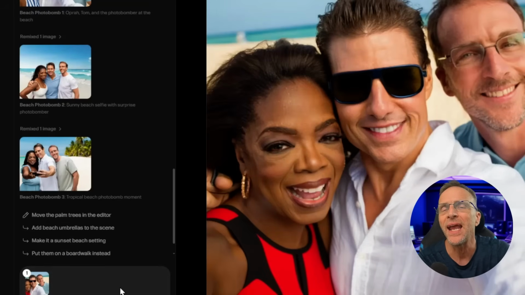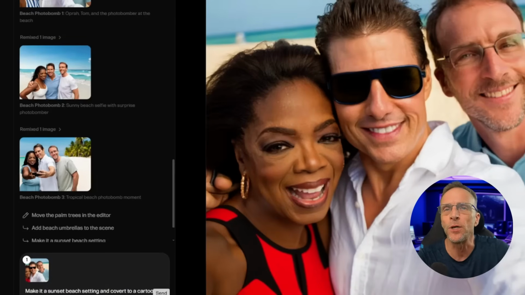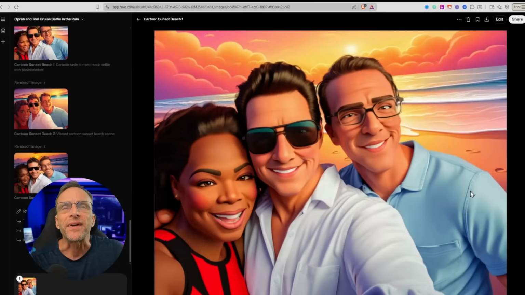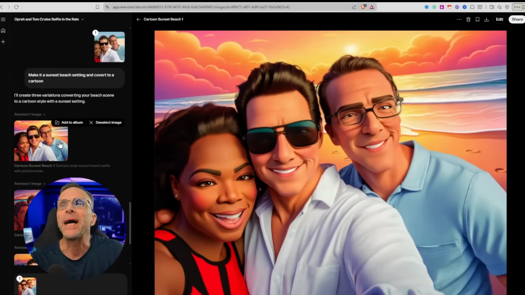And while we're at it, convert to a cartoon. Now I'm going to be more specific with the cartoon style in a moment, but let's just see what happens when we do this. Now we got a sunset and a cartoon style, various cartoon styles, because I really wasn't specific. I can go back up here to the original.